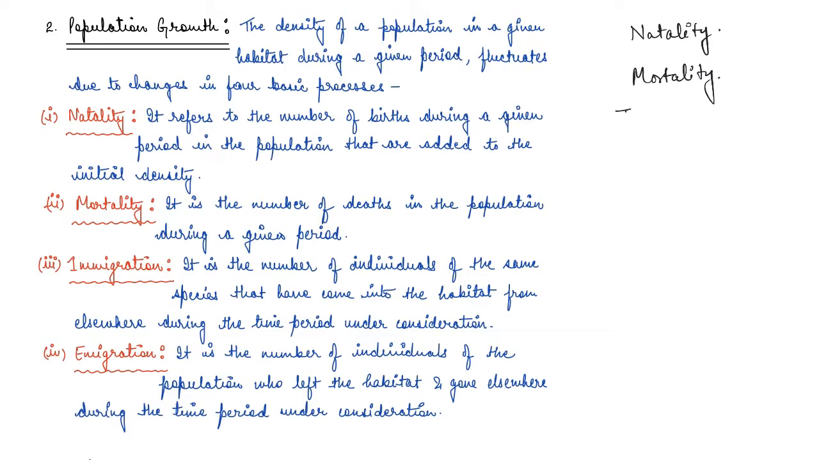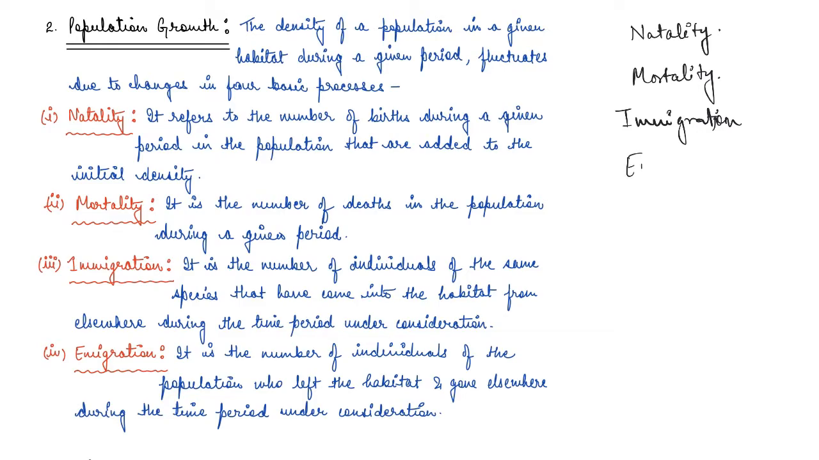Now the third one is immigration. So the population of a country or of a region doesn't just change with birth or death rates. It also changes when people from different areas shift to that particular area, right? So immigration is exactly the number of individuals of the same species that have come into the habitat from somewhere else, right? So during the period that we are considering the population of that area, there are a certain number of individuals who would have migrated from somewhere else to that particular habitat. So those individuals will also be counted under the population, right?